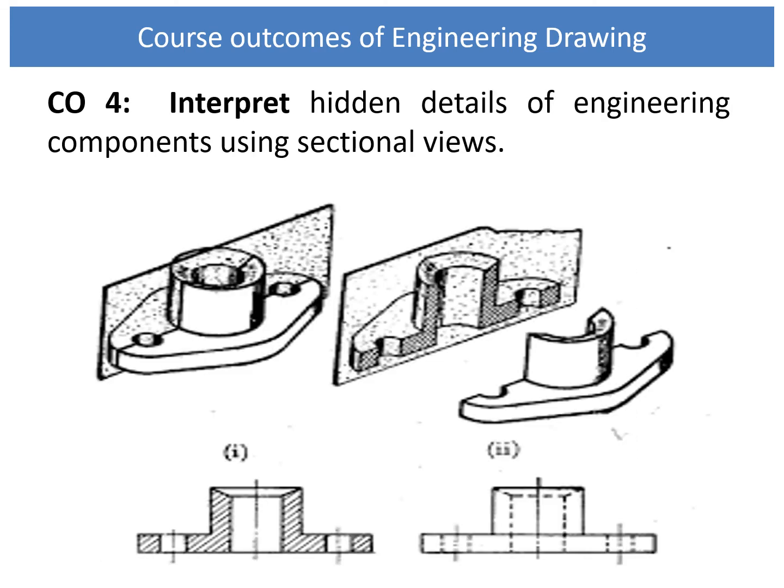Next, you will be able to interpret hidden details of engineering components using sectional views. As I told, isometric is a three-dimensional view and orthographic is a two-dimensional view. If we see this component, you are not able to get the idea of what is inside this hole. For this, we go for its sectional view. If we want to interpret what is behind, we use these sectional views.